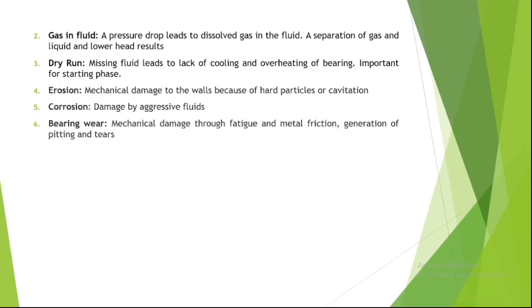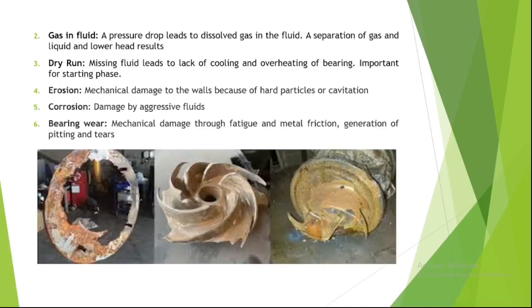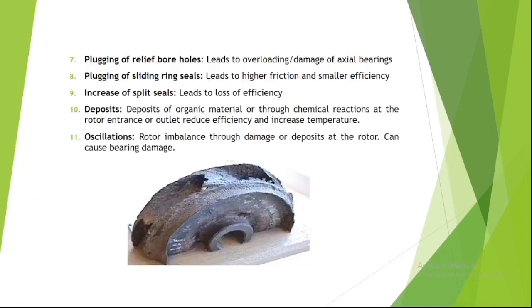Number 6 is bearing wear. So what is it? Mechanical damage through fatigue and metal friction, generation of pitting and tears. So you can see the faults in the impellers and in the mechanical parts of the centrifugal pump. Basically you can see here the corrosion, erosion and cavitation in the centrifugal pump.